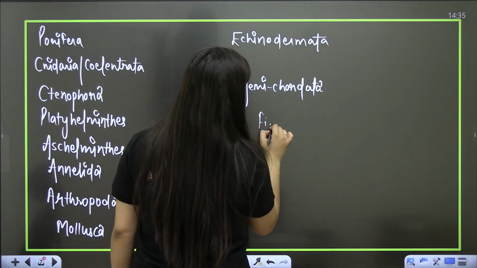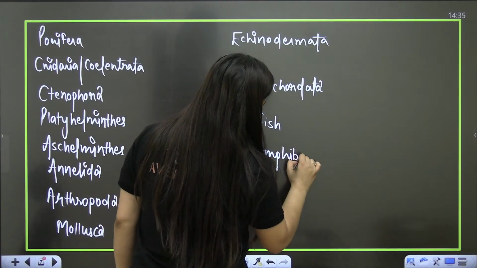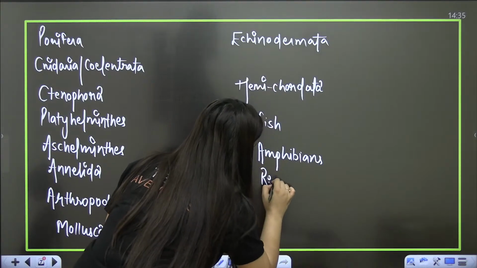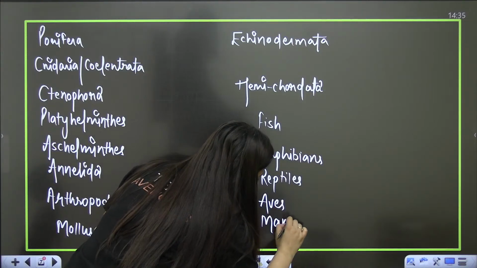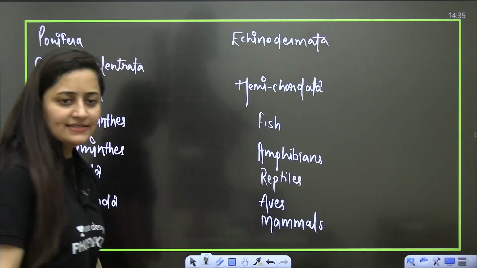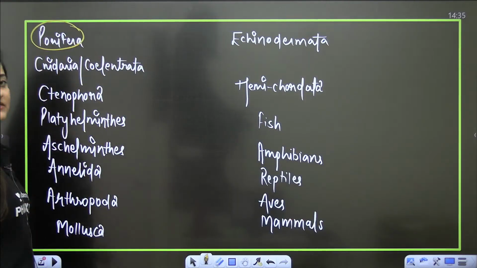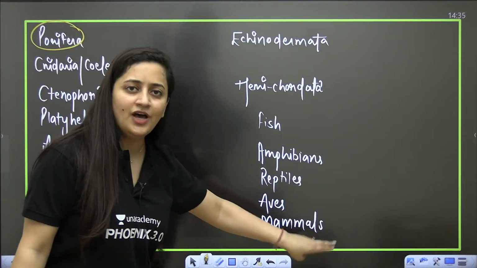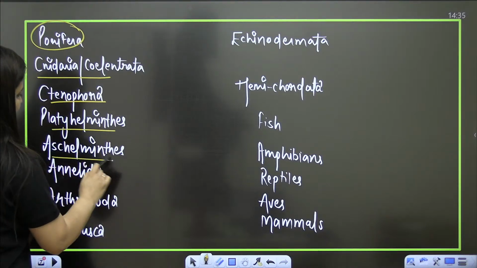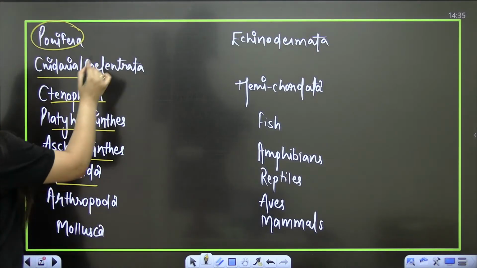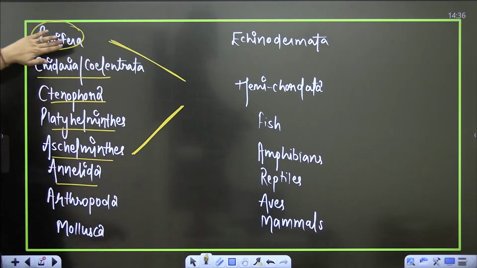And when we talk about the chordates, we have many options. We'll be talking about the fishes, the amphibians, reptiles, birds, mammals. Isn't it? Right, students? So when you talk about the porifera, obviously it's a very simple organism. So we will move from simplicity to the complexity. So porifera, cnidaria, ctenophora, platyhelminth, aschelminth, Annelida, Arthropoda. So up to aschelminth.